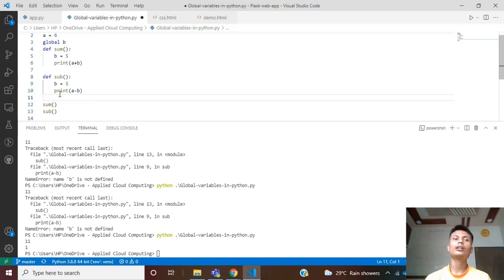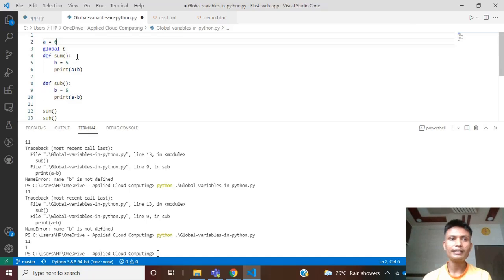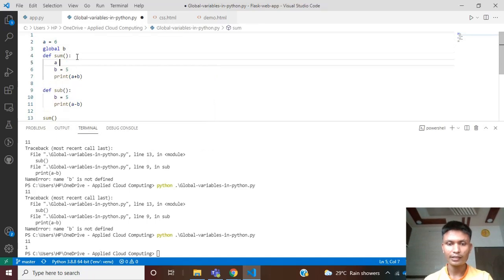Let's say one more thing: what if I create a global variable a is equal to 6, and inside my function I again create a local variable with the same name? What do you think, guys, what is going to happen? Say I create the same variable a is equal to, let's say, 8.